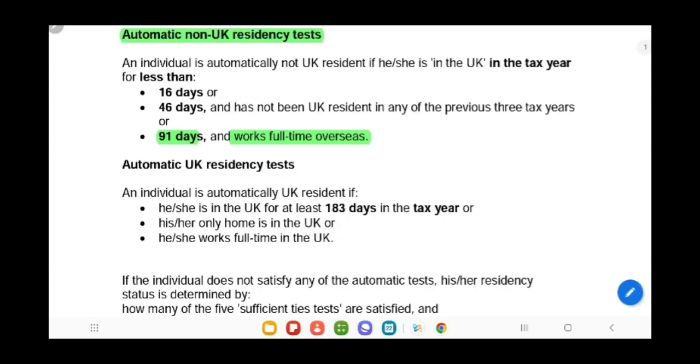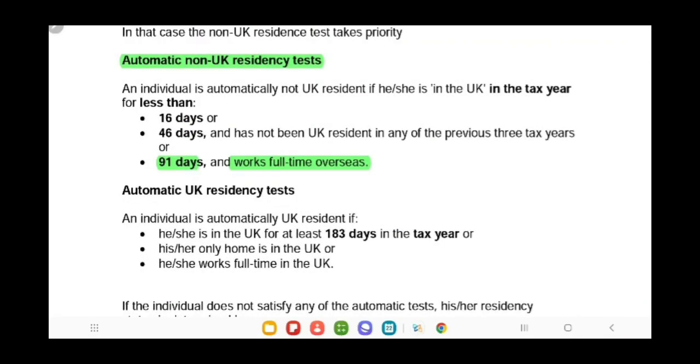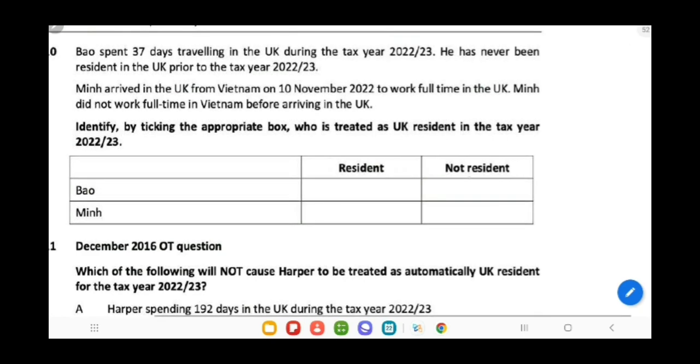As Bao was not UK resident in the previous year and his stay in the UK in the current year is 37 days, it means that he is an automatically non-resident person because his stay is less than 46 days and he has not been UK resident in any of the previous 3 tax years. So Bao is said to be non-resident.